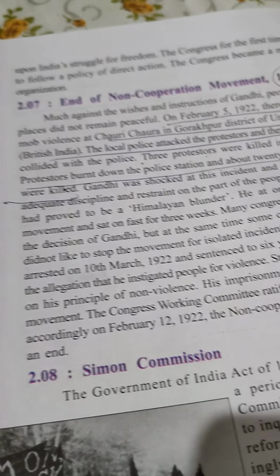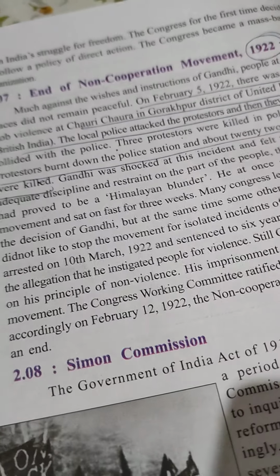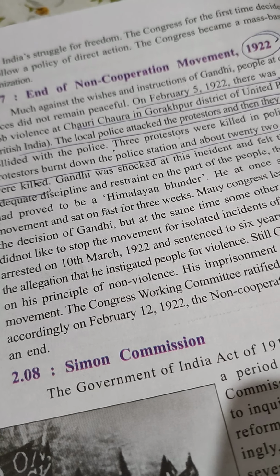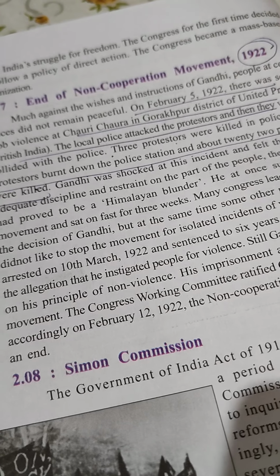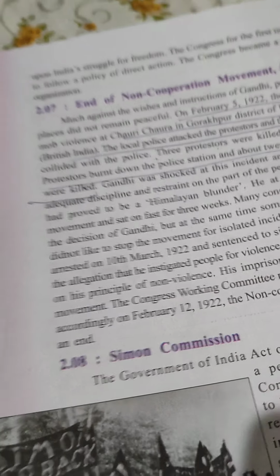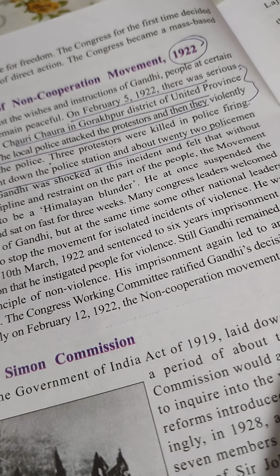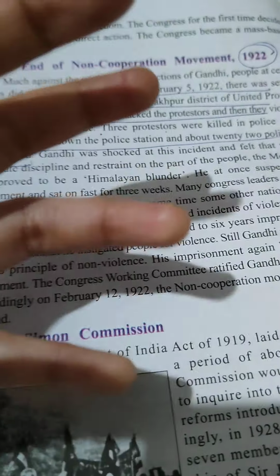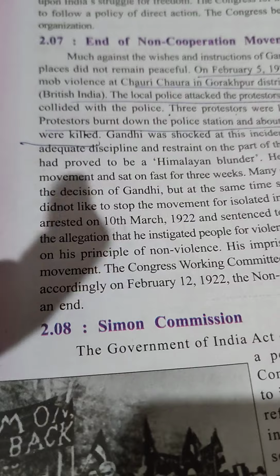So this was what actually led to the end of the non-cooperation movement, because Gandhi's main motive was non-violence. He wanted to attain Swaraj through peaceful means, through peace. But it could not happen that way, and finally I think Gandhi was also blamed for that. Gandhi was shocked at this incident and felt that the movement, without education, discipline and restraint on the part of the people, had proved to be a Himalayan blunder. So it was a mistake. He realized it, at once suspended the movement and went on a fast for 3 weeks.